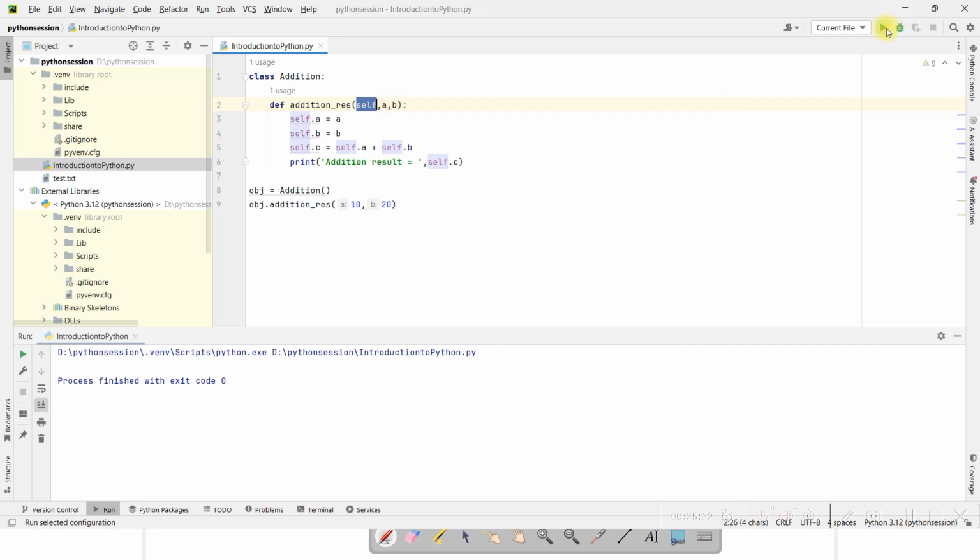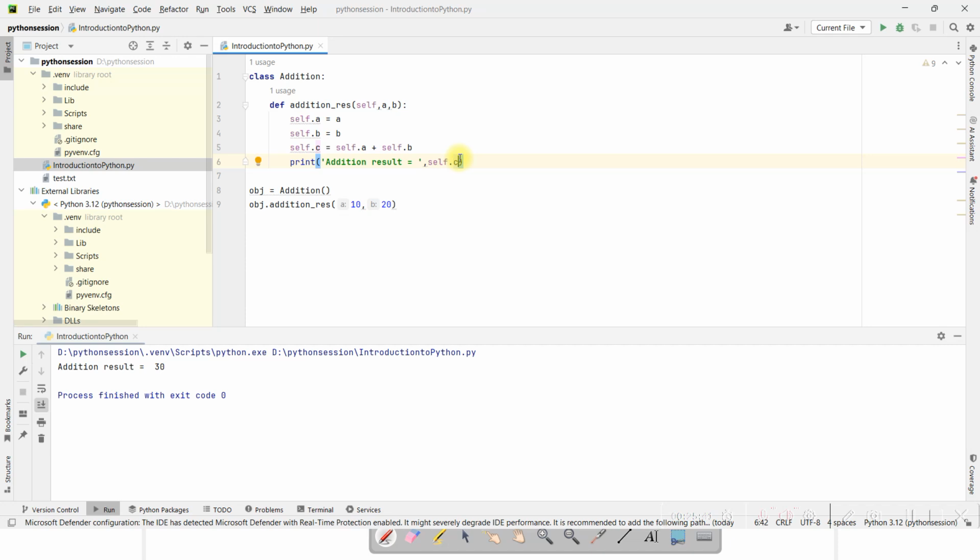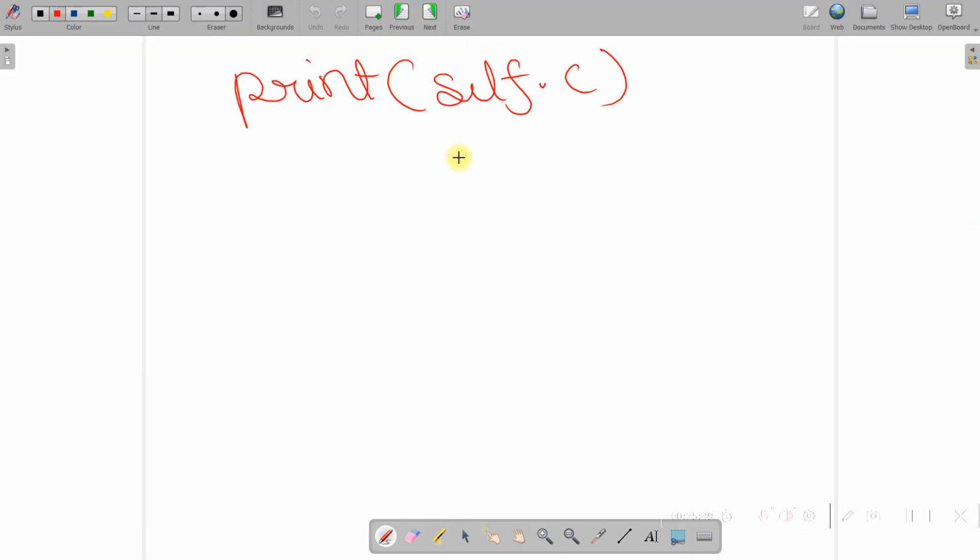Now let's run this code again. Now you can see the result is again 30. So either using this approach or the previous approach, you can write your program, and that is why we call Python a procedural as well as an object oriented programming language.